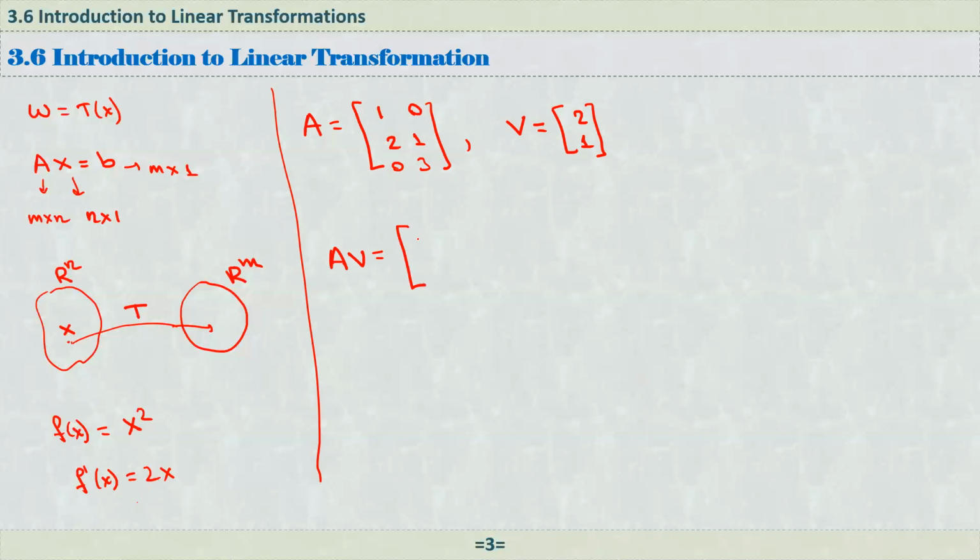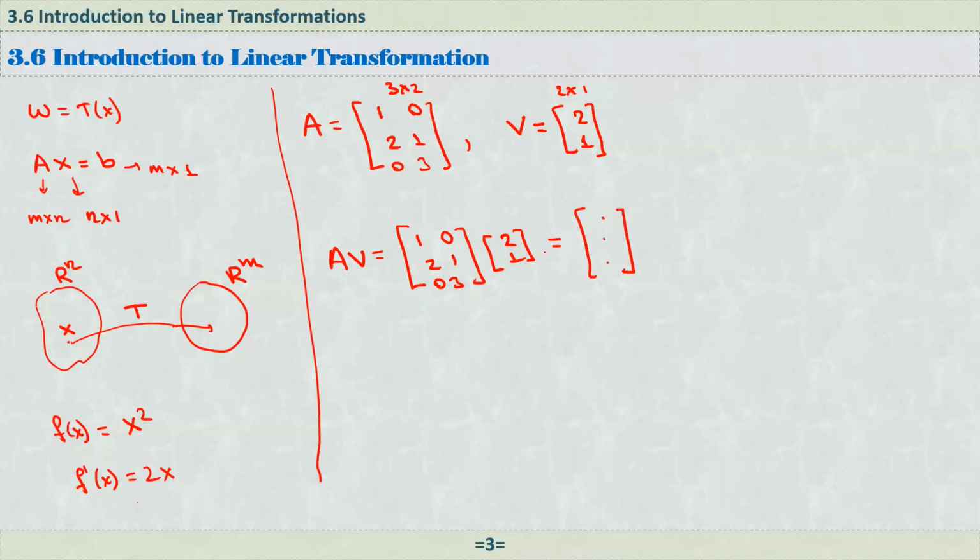A times V is [1, 0; 2, 1; 0, 3], and we should multiply this by [2; 1]. As you see here, this one is a 3 by 2 matrix, and this one is 2 by 1. The resulting matrix, or vector, will be 3 by 1. So here we will have something like this.